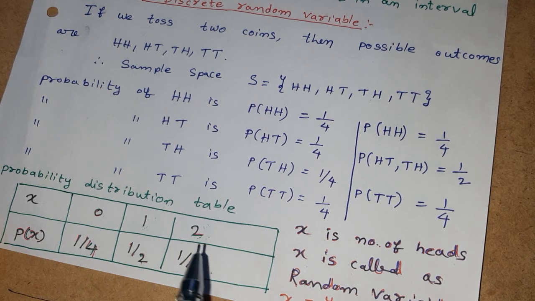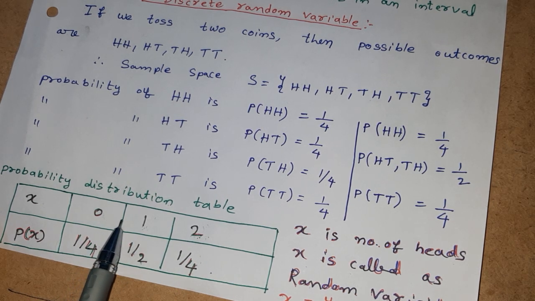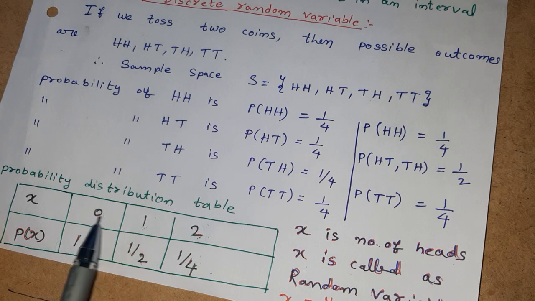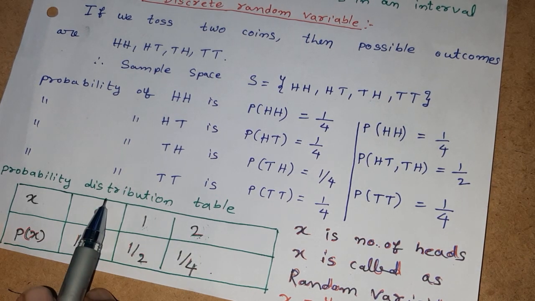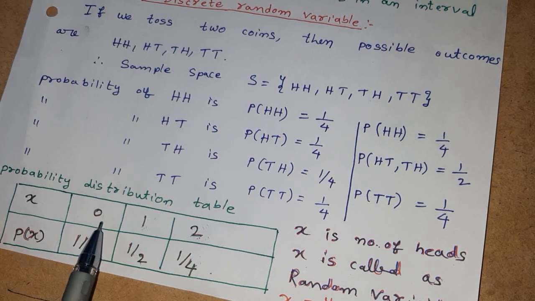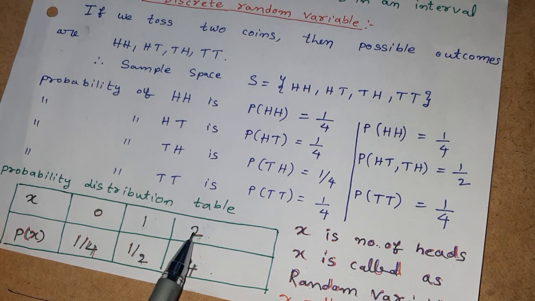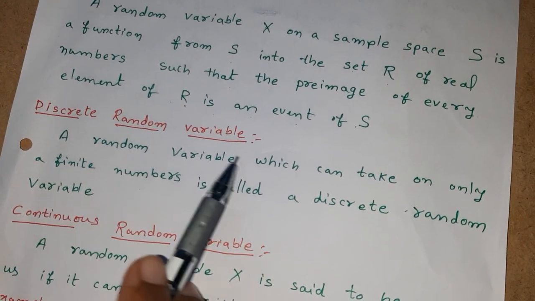Therefore, in a continuous random variable, we consider every element in the sample space, every point in a line, that line from 0 to 2. But in a discrete random variable, we consider a finite number of elements, maybe 1, 2, 3, or 2 or 3 or 4 or 5 or 6. That is a discrete random variable.